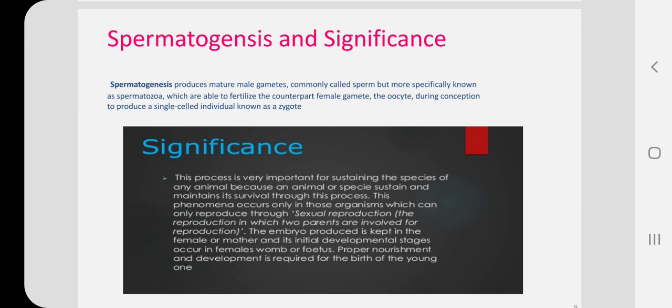So on fertilization it again becomes diploid, and it maintains the chromosome number of the species. And since crossing over takes place, it brings variation which is essential for evolution and origin of new species.